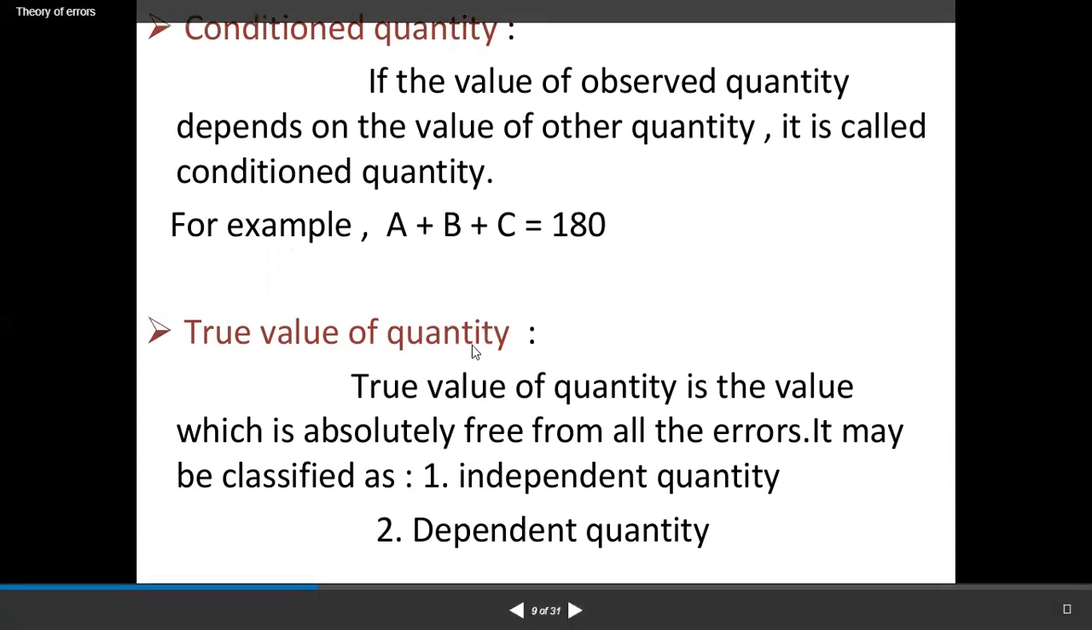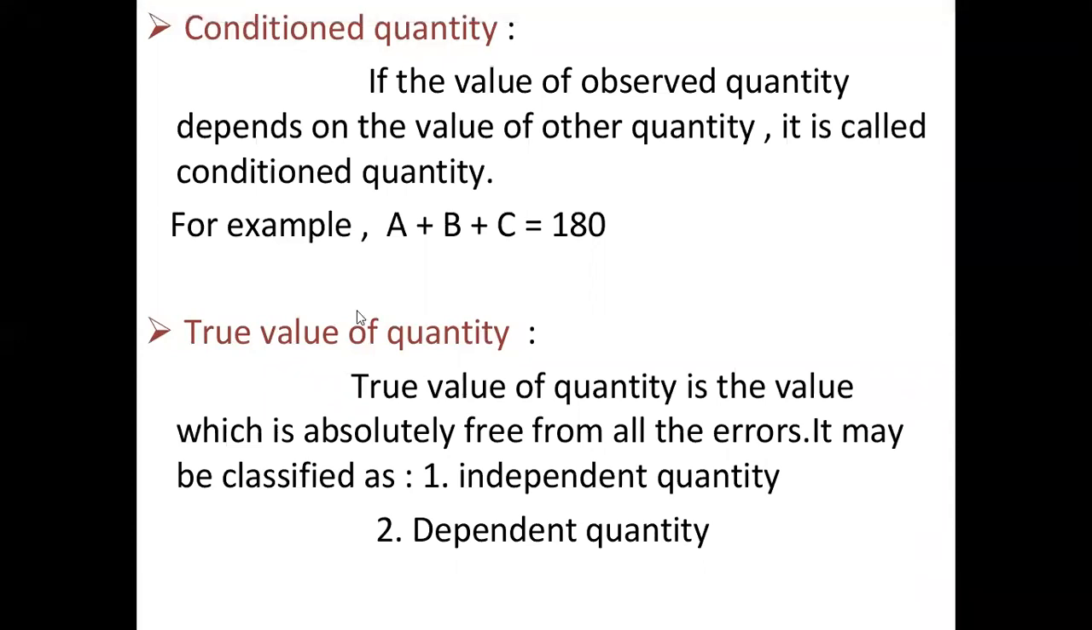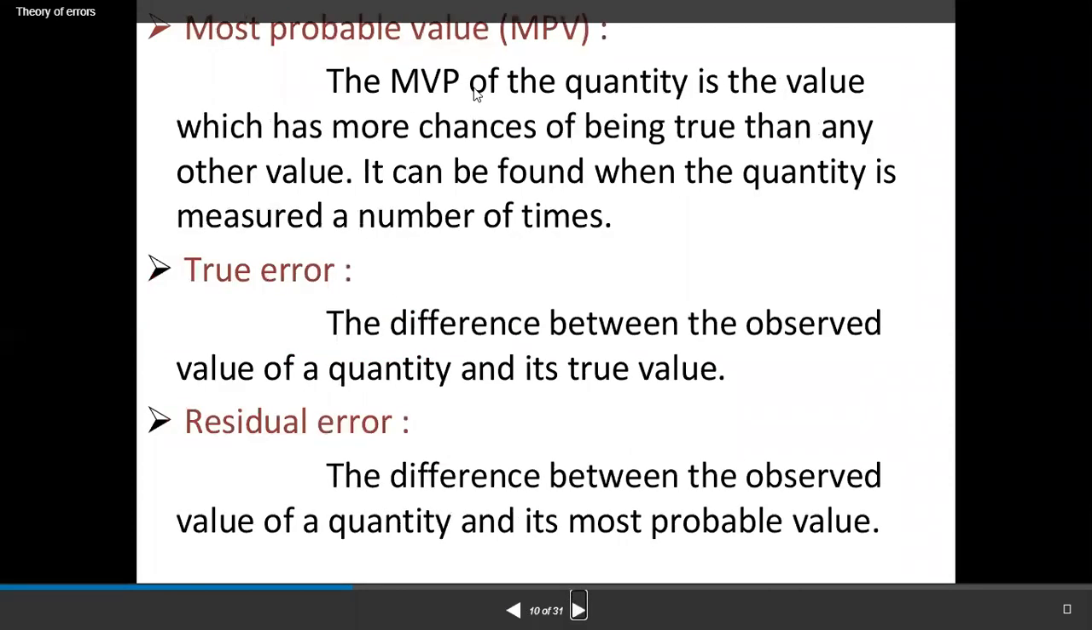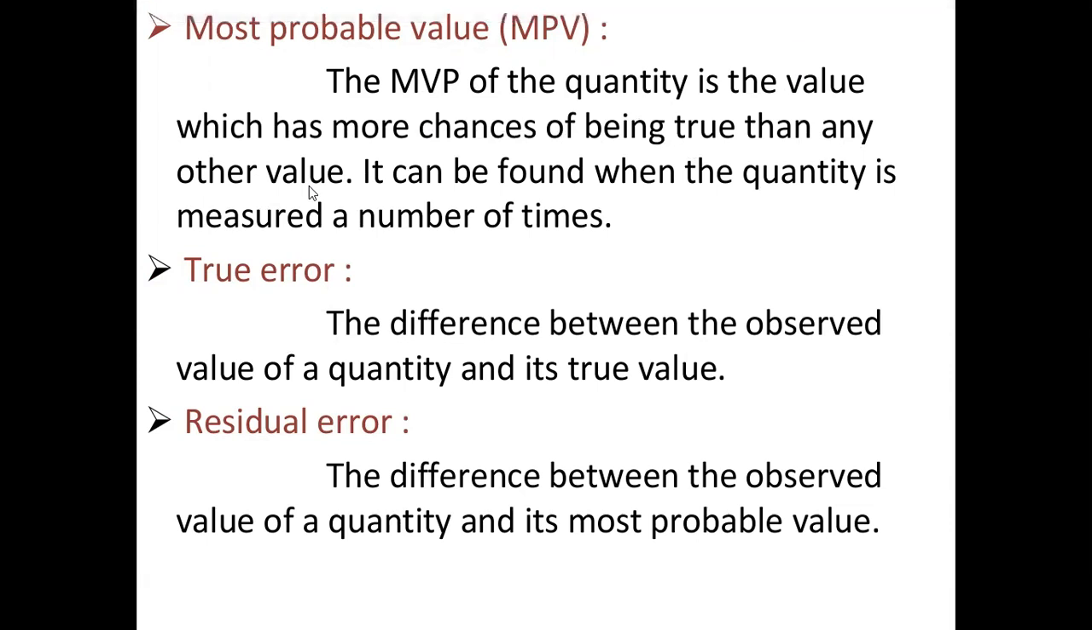True value of quantity. The true value of a quantity is the value which is absolutely free from all errors. It may be classified as independent quantity and dependent quantity. Most probable value, MPV. The MPV of a quantity is the value which has more chances of being true than any other value. It can be found when the quantity is measured a number of times.